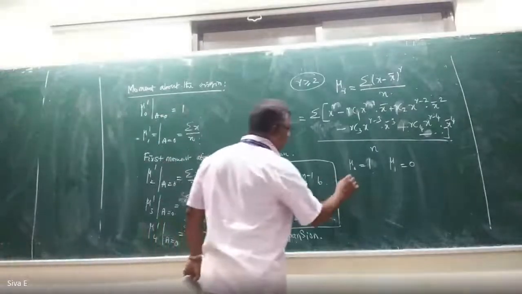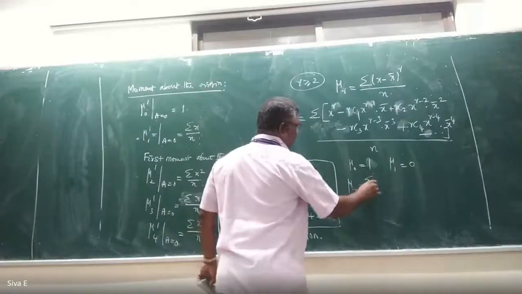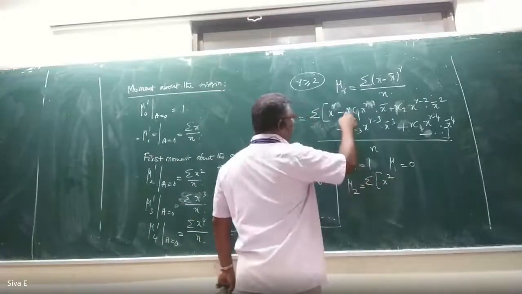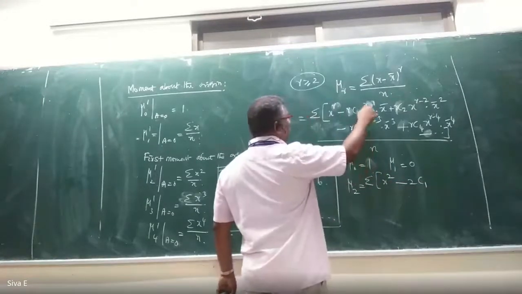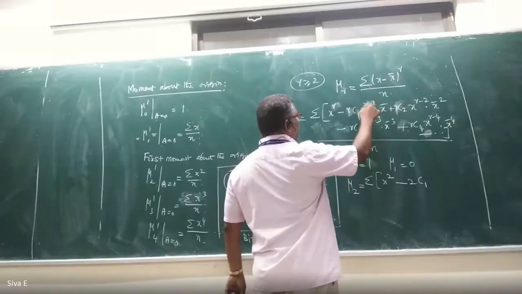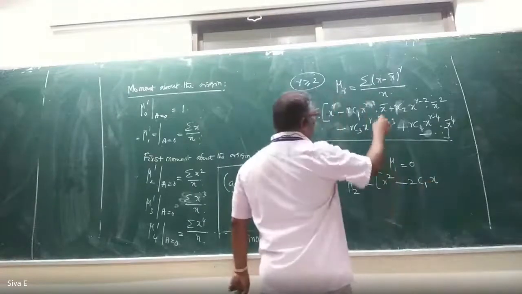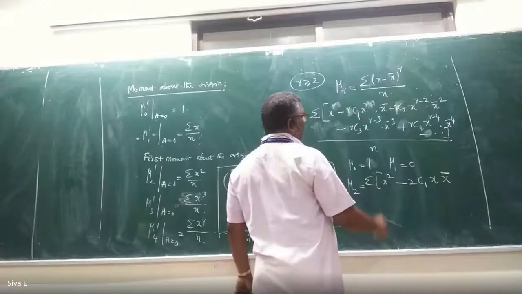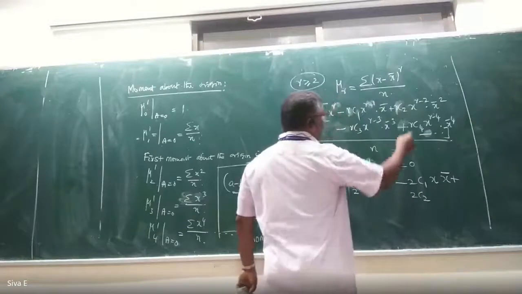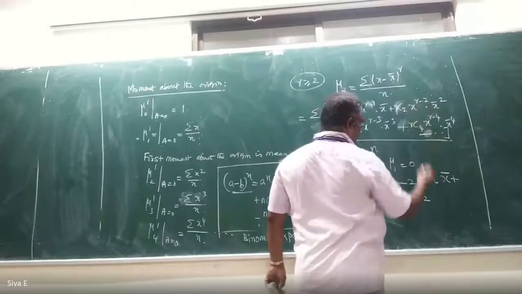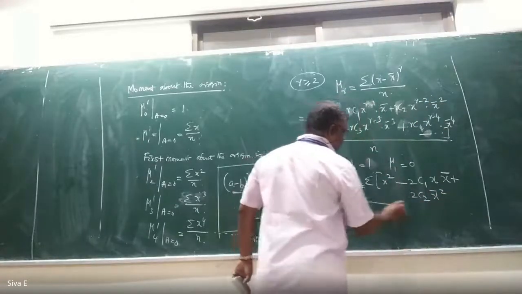Then if you substitute that for mu 2, what happened? Mu 2 equal to, now see, summation of x square minus 2C1 x power 2 minus 1, that is x into x bar, then plus 2C2 x power 2 minus 2, that is 0, so x power 0 is 1. So x bar square should be there. X bar square whole divided by n.